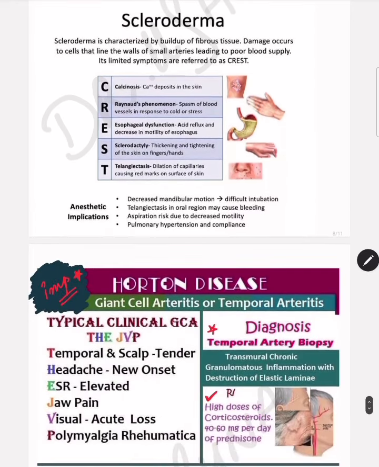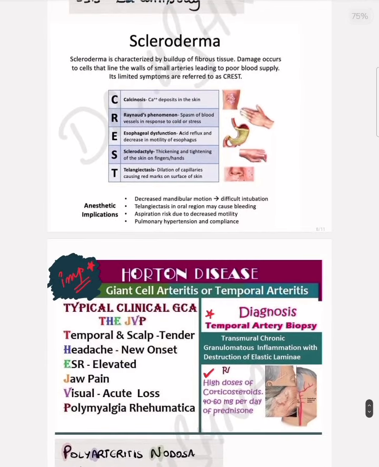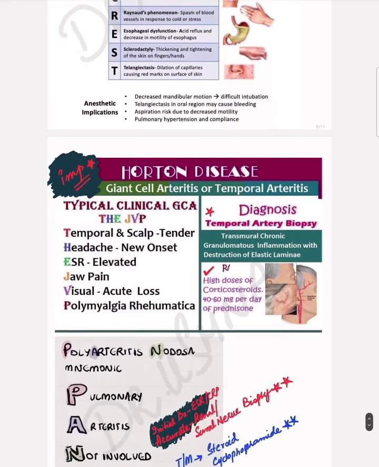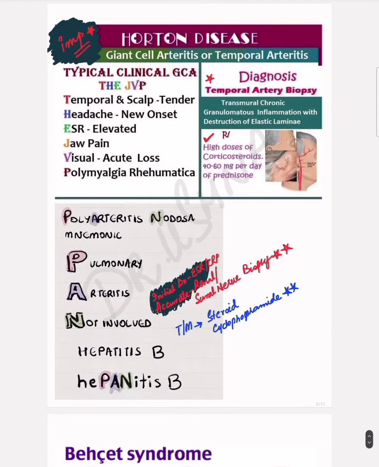Then comes scleroderma. We have already discussed it. Limited scleroderma is basically your CREST syndrome. CREST syndrome is calcinosis, Raynaud's phenomenon, esophageal dysfunction, sclerodactyly, and telangiectasia. This is a straightforward MCQ. These are also some clear-cut concepts about vasculitis. We are covering vasculitis as well in this important presentation.